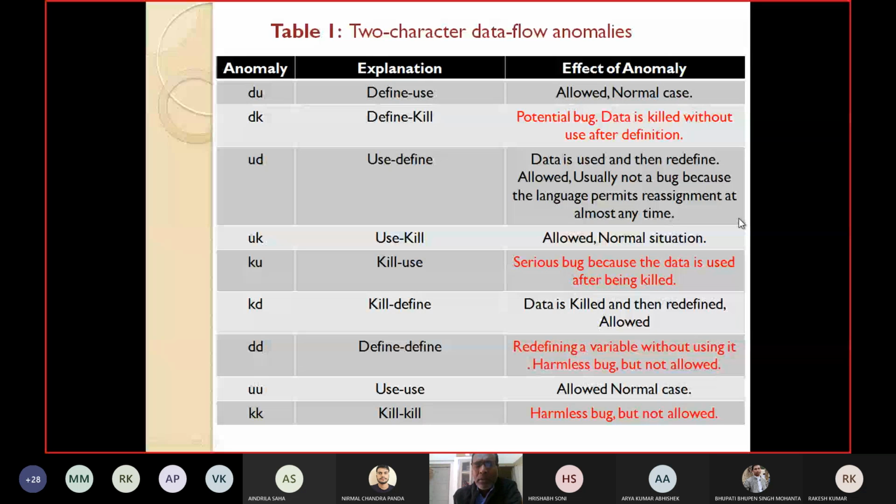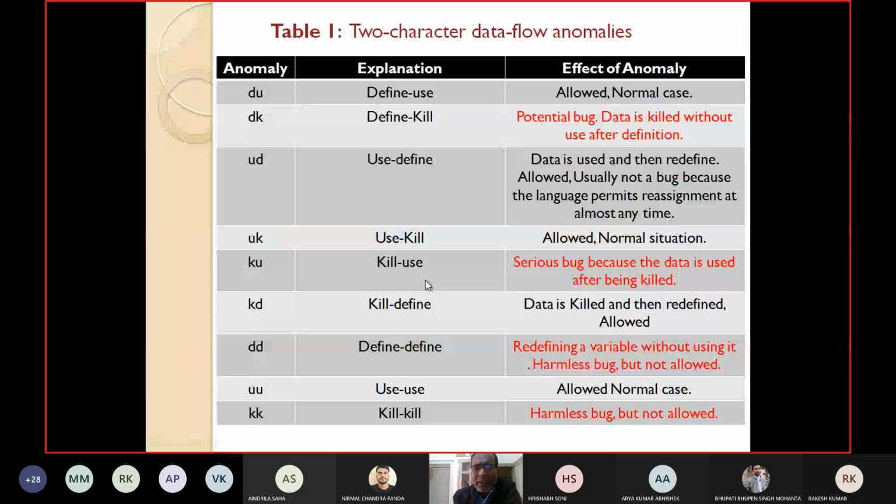UK: first used, then killed. It's normal, allowed. But KU is not allowed. It's a serious bug. First you are killing the data object, then you are using it. Because after killing, the scope is over, you cannot use it. If after killing it you are using it, then the data is used after being killed. This is a serious anomaly, a serious bug.